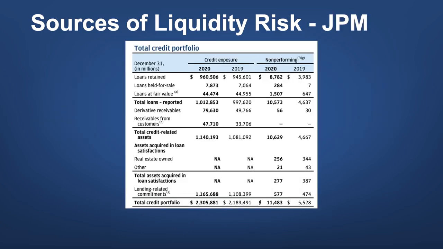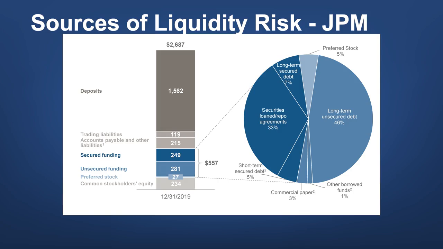We can see these major sources of liquidity risk at JP Morgan Chase. This is the credit portfolio in 2020. Here are the undrawn loan commitments. They are about 50% of total loans outstanding. When these loans are drawn down, JP Morgan has to come up with the funds. And here is the funding side of the balance sheet. Borrowed funds are a meaningful source of finance for JP Morgan. This borrowing can be done on a short-term basis. This exposes the bank to rollover risk.